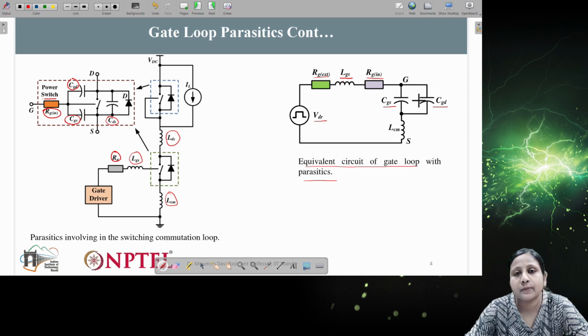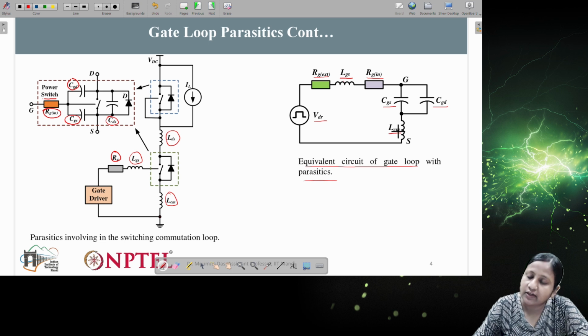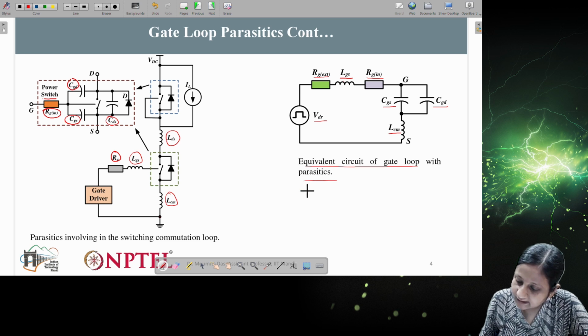These two capacitances will be connected in parallel. Whenever a signal goes into the circuit, from the gate drive perspective it will see all these different parameters. So you can see here with respect to the gate loop, there are basically 6 different parasitic components. You can see here RG external, then RG internal.